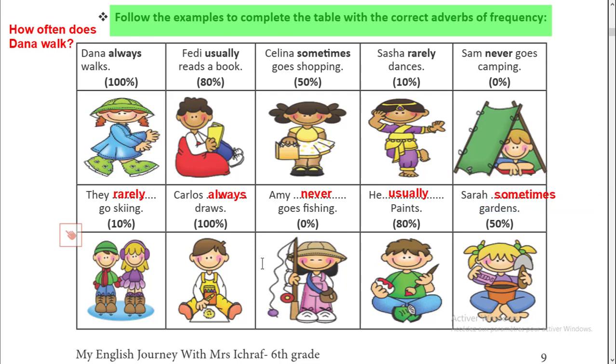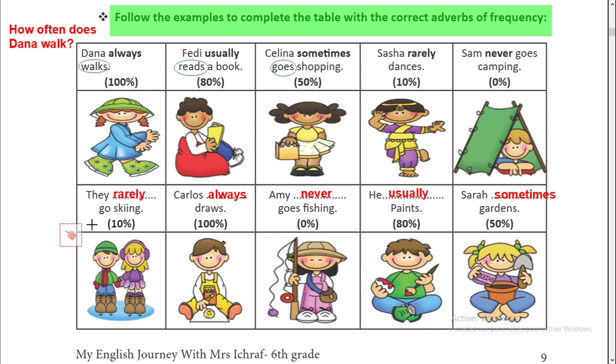Okay, now I have another remark. Of course, where are we going to put our verbs? You can see here from the examples that we are putting the verb just after the adverb of frequency. So we don't say Dana walks always. We say Dana always walks. Okay, so we put the adverb of frequency, then the main verb of the sentence.